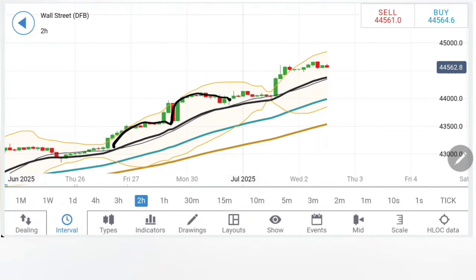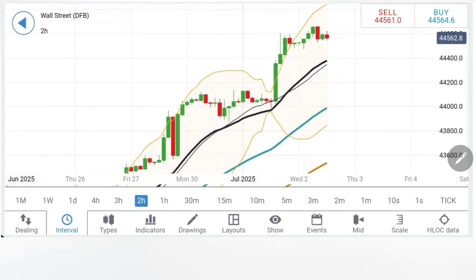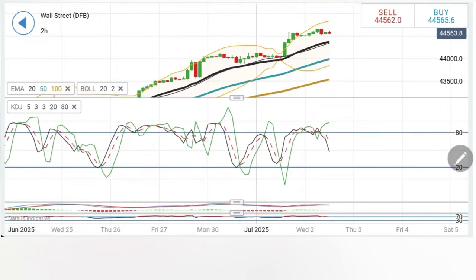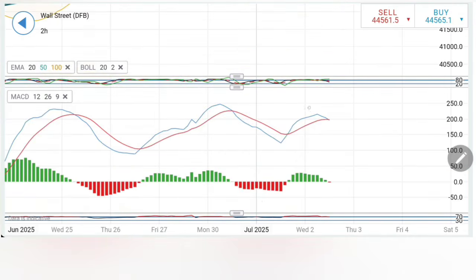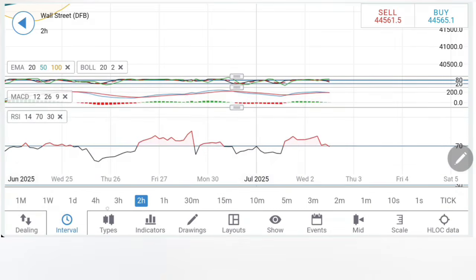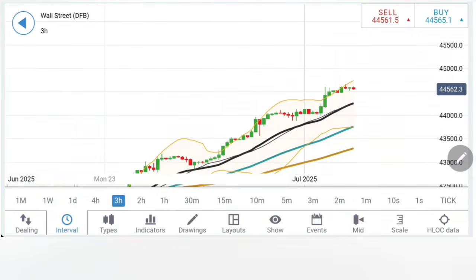Notice whenever it diverges, it tries to converge. This time the 20 period is sitting at 44,400, so that's an achievable target. Below 44,400 is where definitely more bearishness will follow. Stochastic looking down, MACD crossing over for sell. RSI coming out of the overbought zone, slight signs of bearishness.